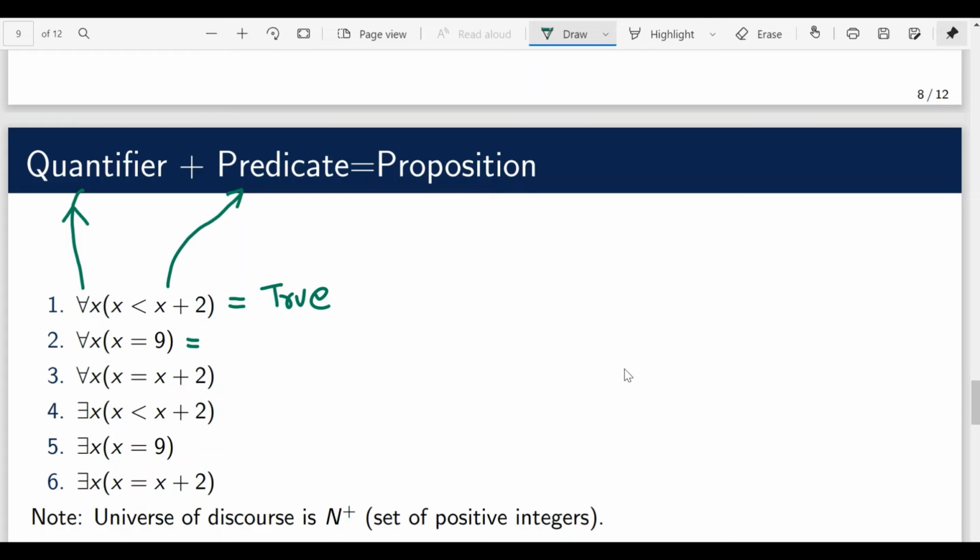Similarly, let's consider the second statement: for all x, x is equal to 9. This is false because it is true only when the value of x is 9. For all other values, this is false. So in general, this is false.